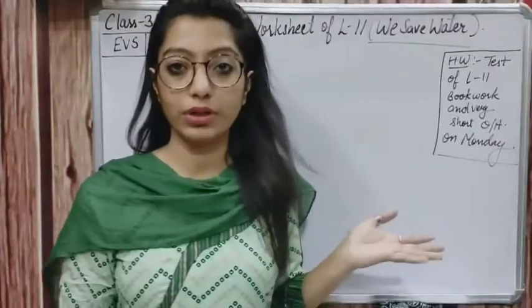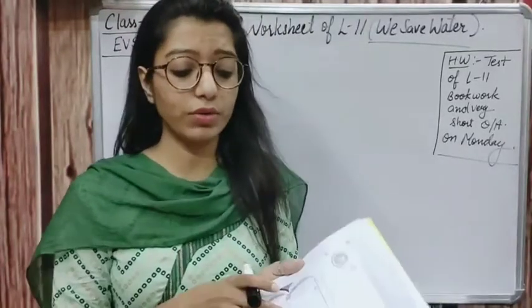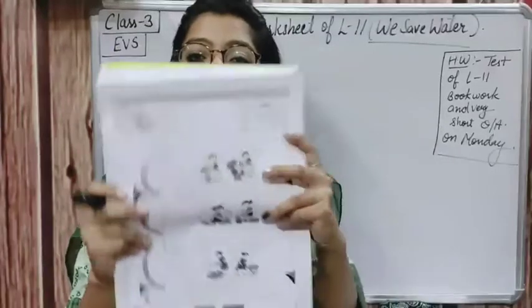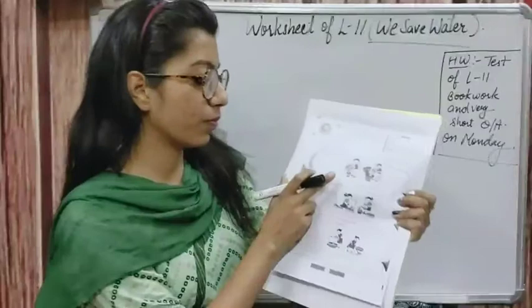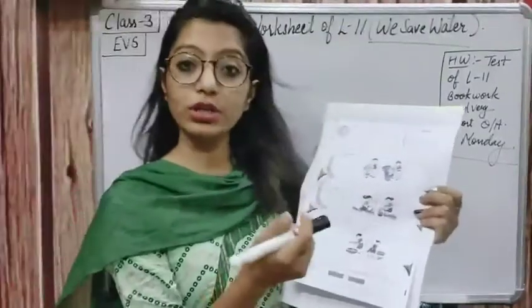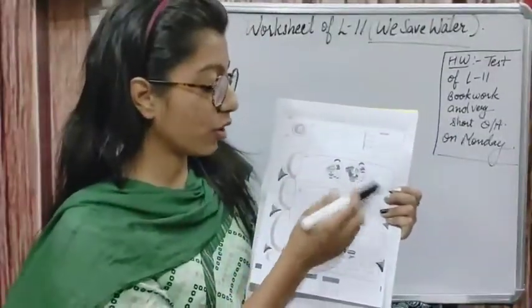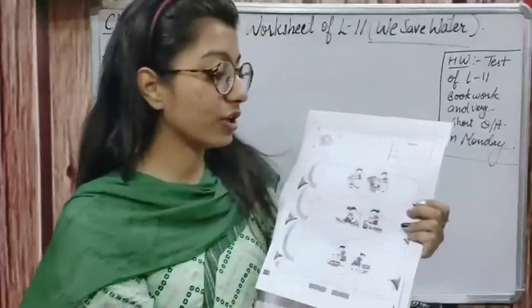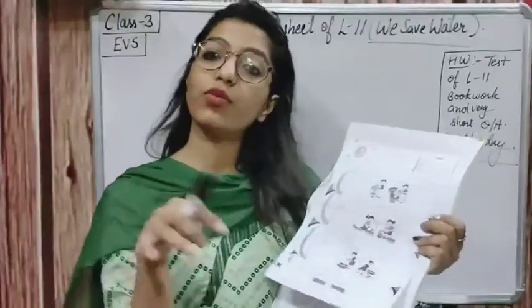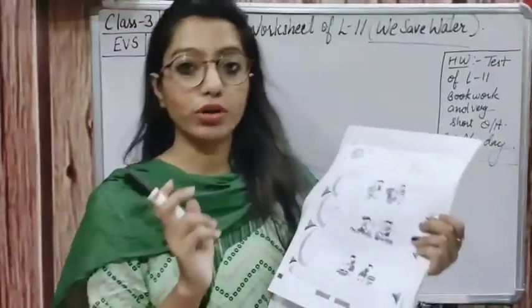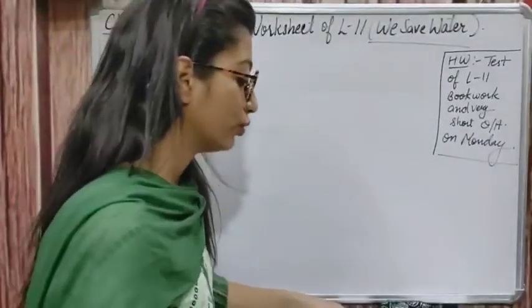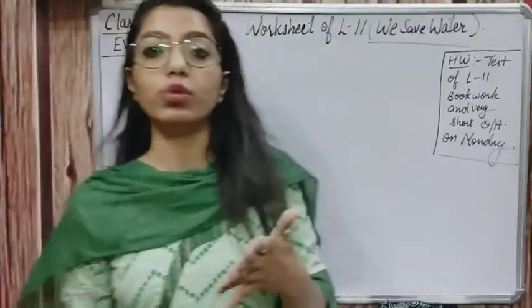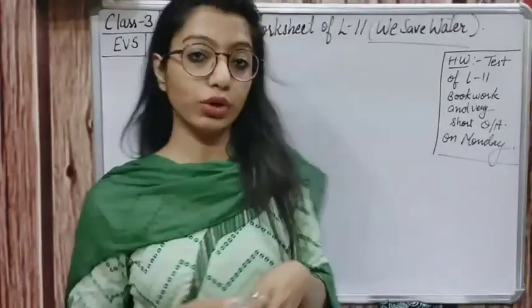In the first picture, a boy is washing his hands, and the same boy is throwing that water in the pot, in the toilet. So here, how can we reuse the water?